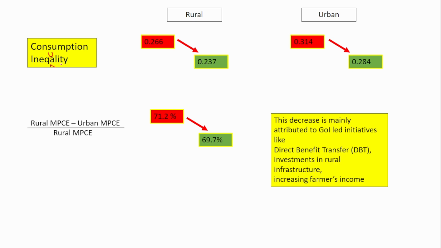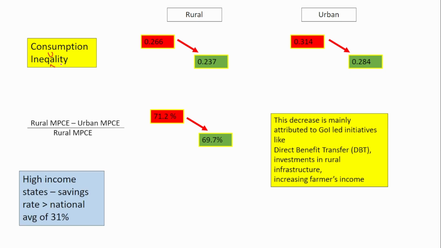So what is the main reason for this decrease? The reason is again the government-led initiatives like direct benefit transfer, investments in rural infrastructure, increase in farmer incomes. That is the main reason for this decrease in consumption inequality and also decrease in this ratio.